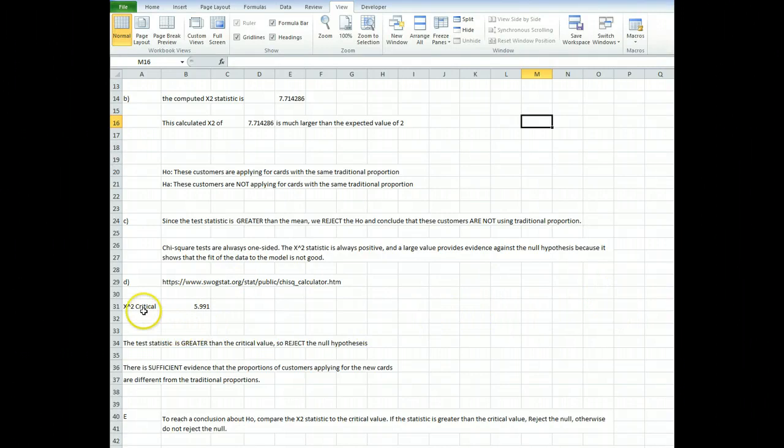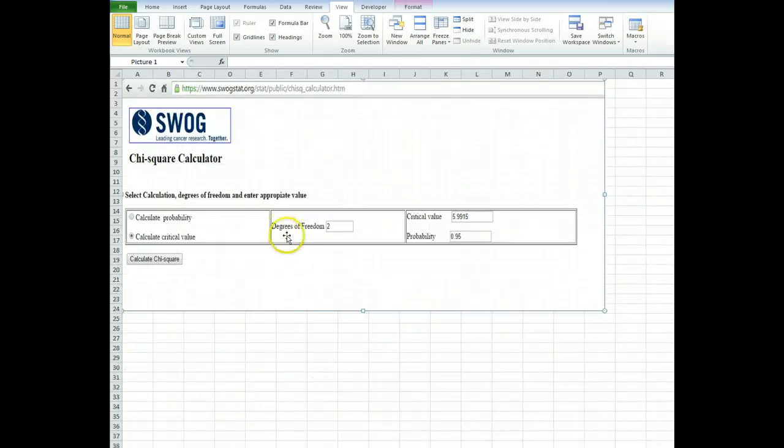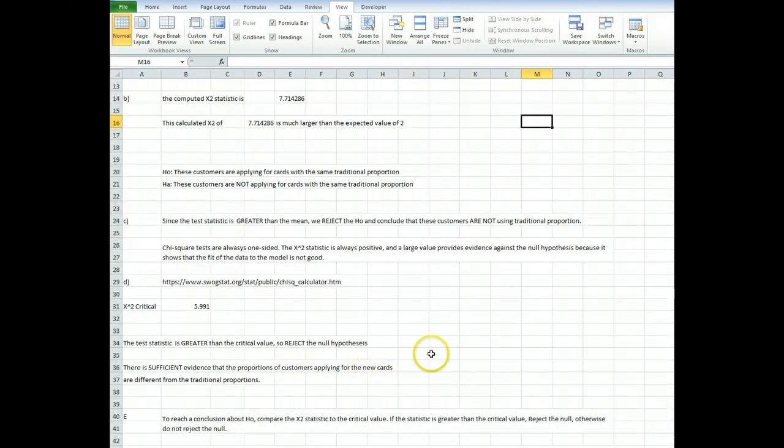Now, to calculate the critical value, this website, which is in the link, proves useful, and this is what it looks like. When you get to the website, you will have to input your degrees of freedom. Make sure you click on calculate critical value, and then this is set at 95%, so that's your degree of certainty you are looking for. Hit calculate chi-squared and it produces the 5.991 value for you.